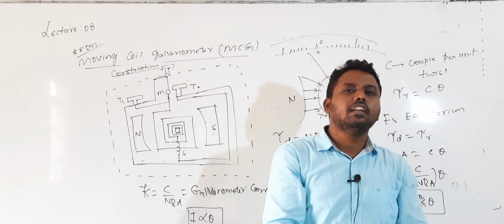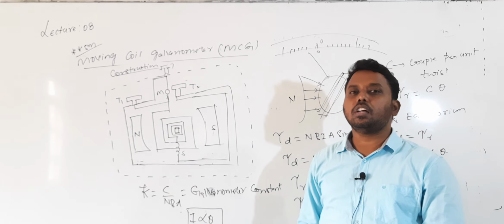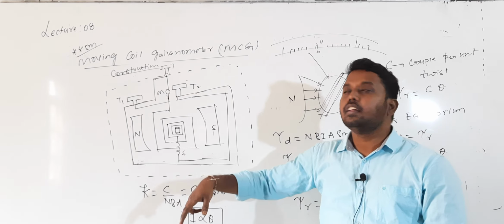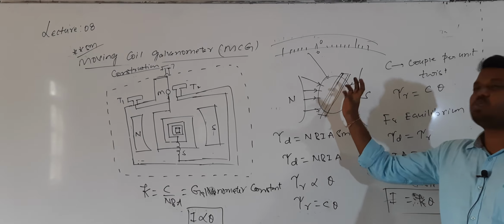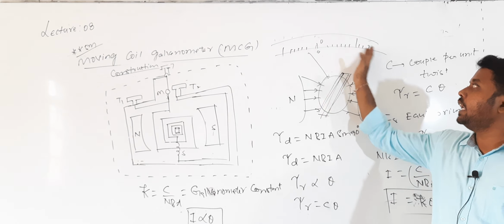So the current passing through a galvanometer is directly proportional to the deflection. The deflection value can be calculated by two methods. One method is called the mirror and scale method. And in the other, directly, if the coil is rotated, the attached aluminum pointer will move.